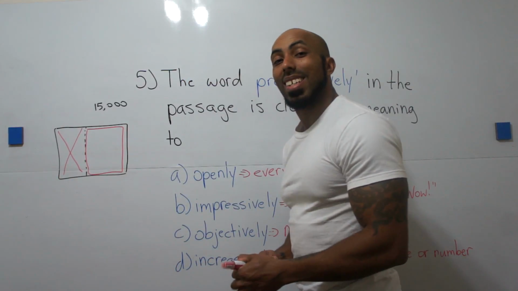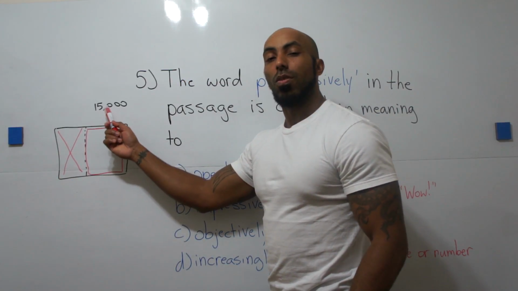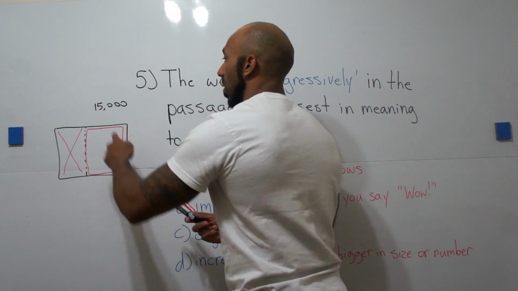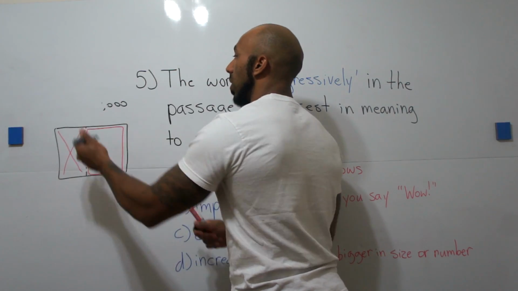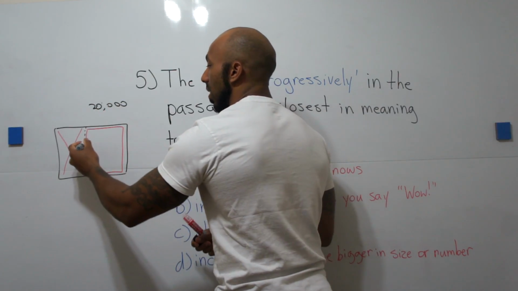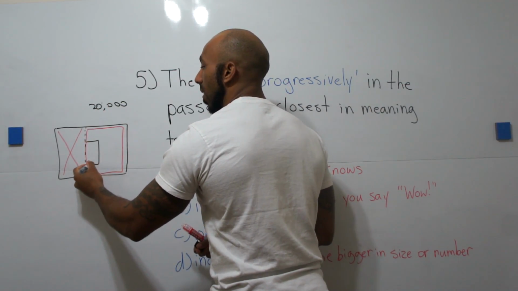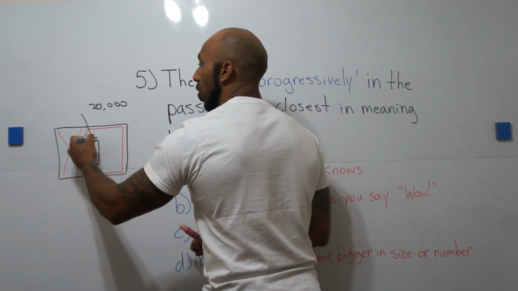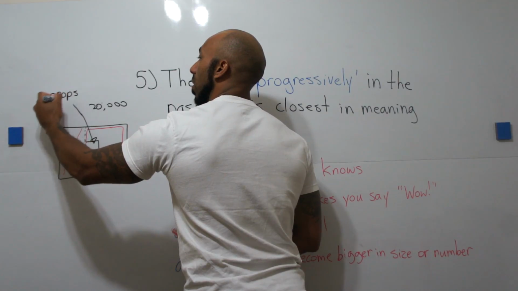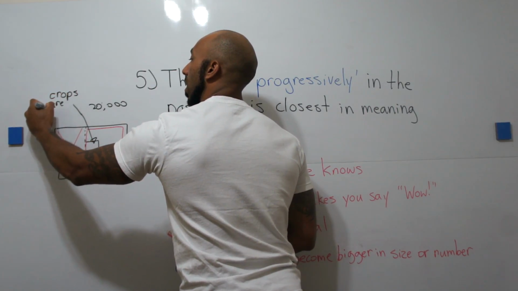Okay. Now let's say over a number of years the population of this area increases from 15,000 to 20,000. And let's say this is the small area here. This is where crops are grown. Okay?